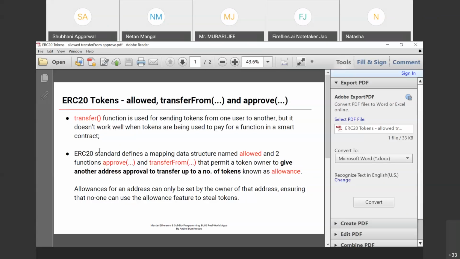The ERC20 standard defines a mapping data structure named allowed and 2 functions, approve and transfer from, that permit a token owner to give another address approval to transfer up to a number of tokens known as allowance. Allowance for an address can only be set by the owner of that address, ensuring that no one can use the allowance feature to steal tokens. It is only set or run by the owner.